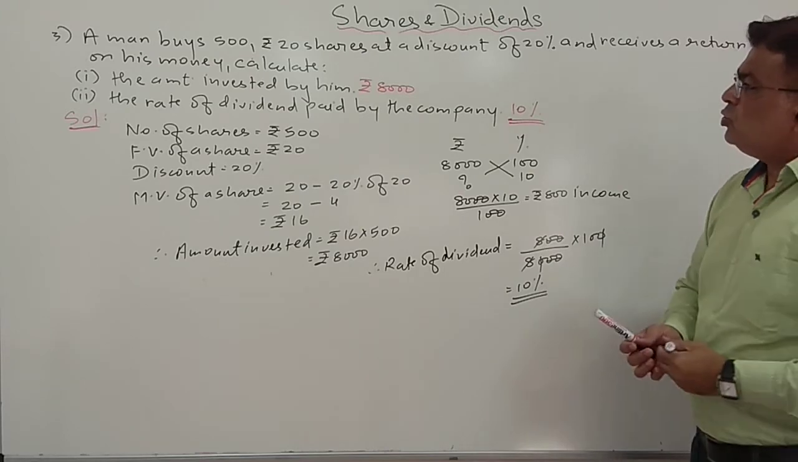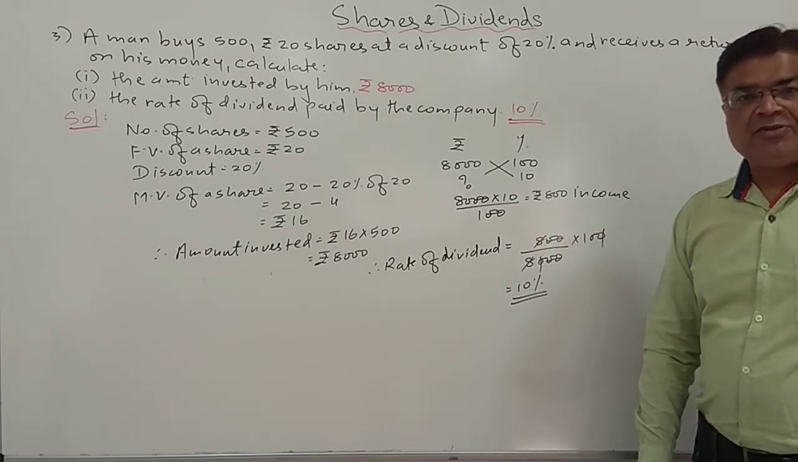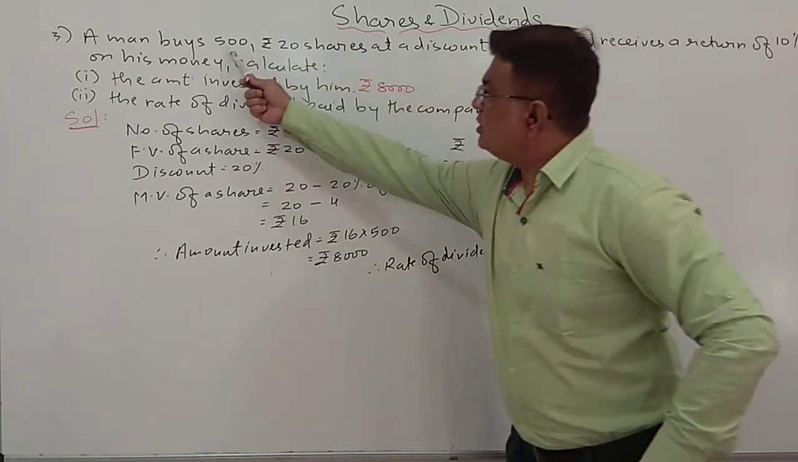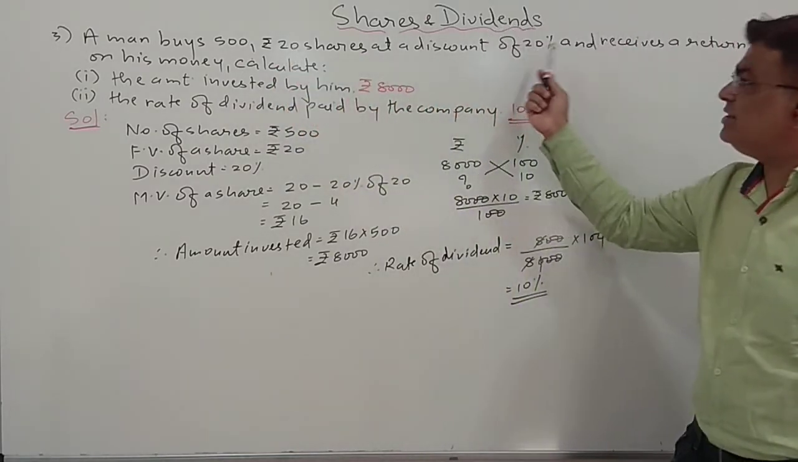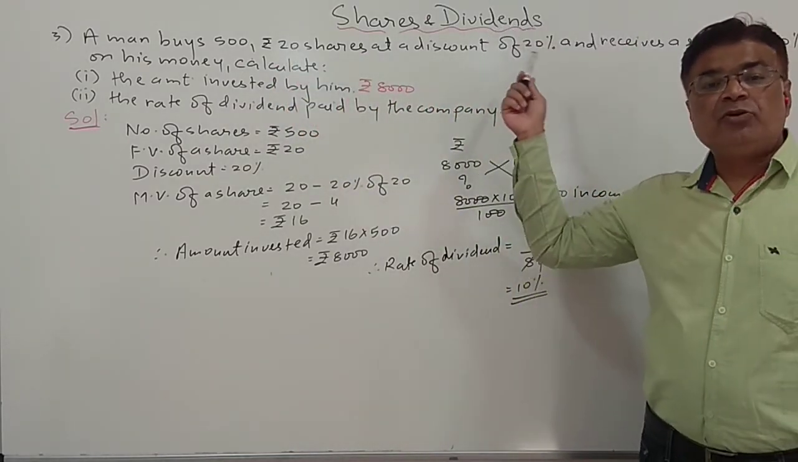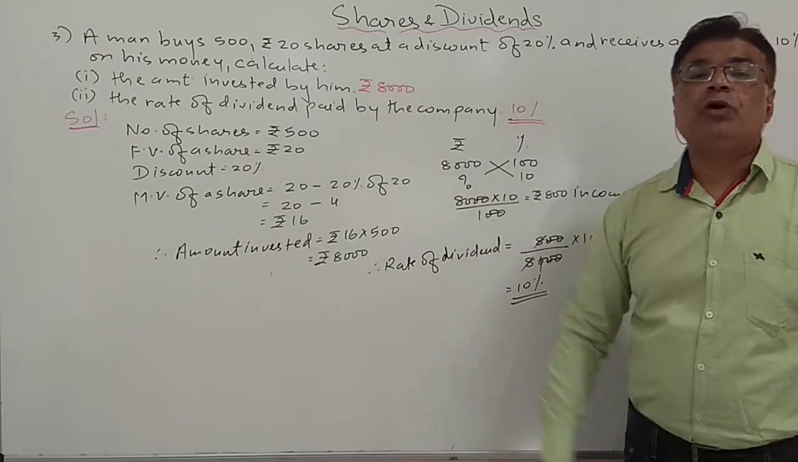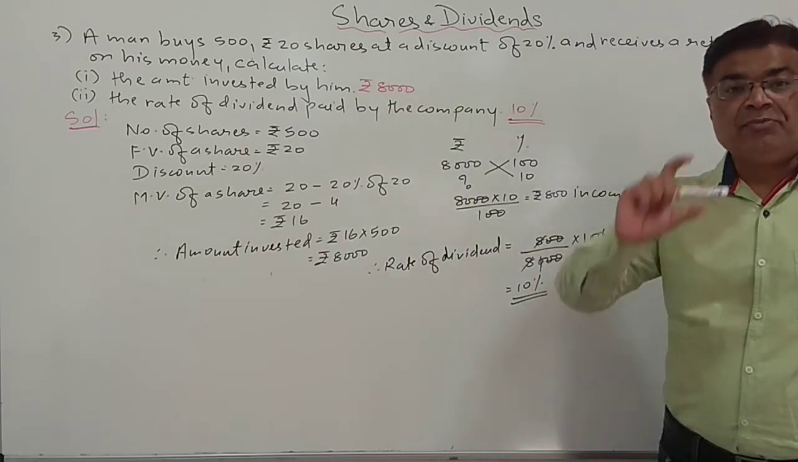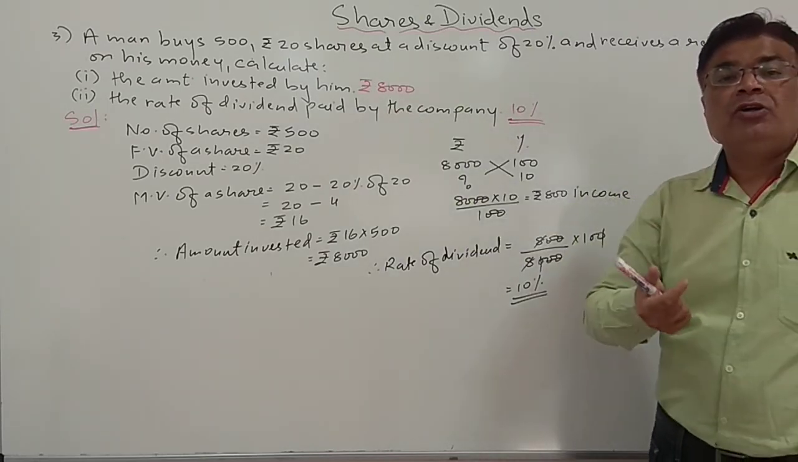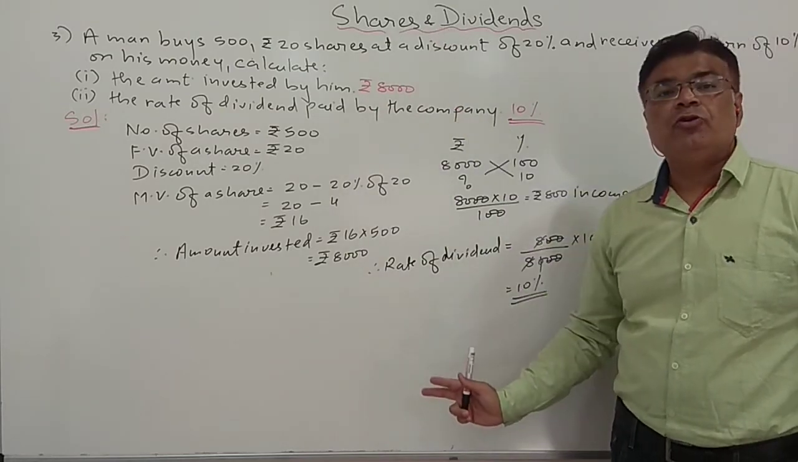Okay. So students, again see, it was an easier sum, but as I told you, what is this, what is this, and what is this? These things are very important to identify in shares and dividends. By mistake, if you have identified wrong, the whole calculation will go wrong.